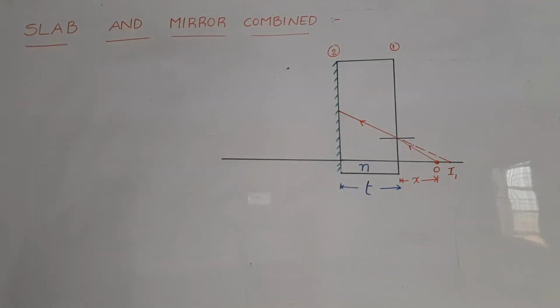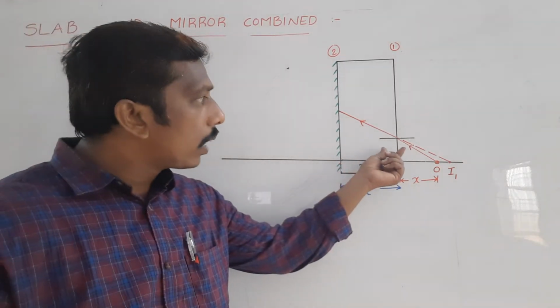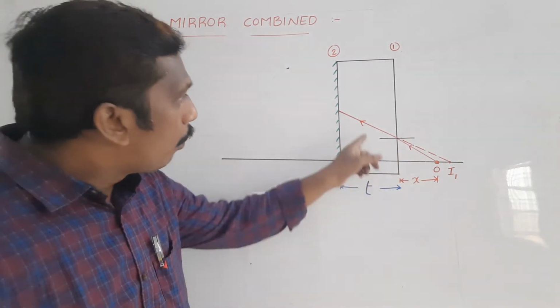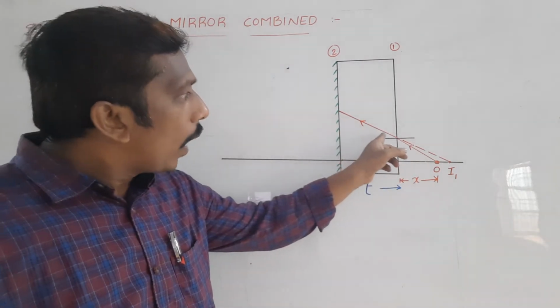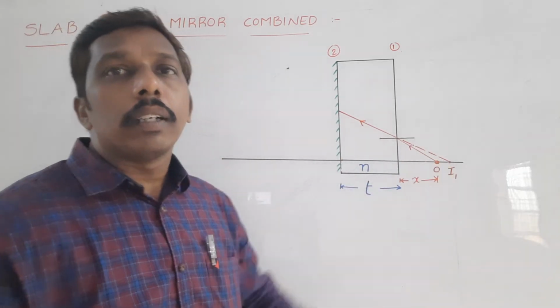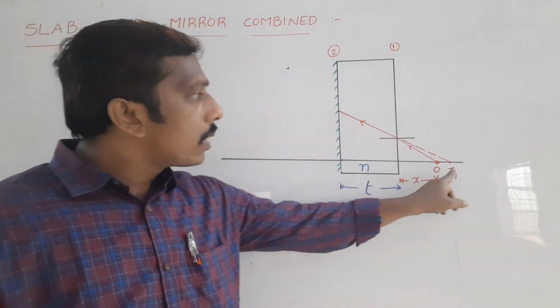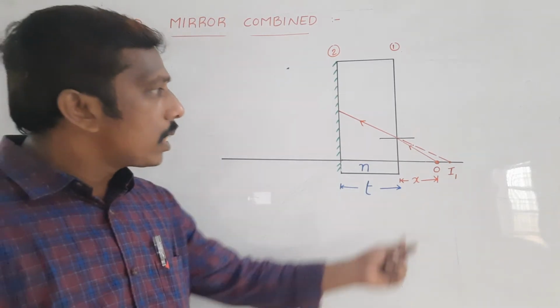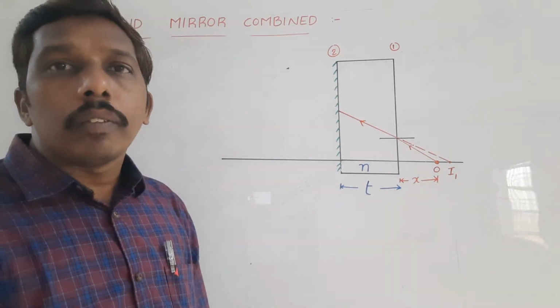So here the first image is formed due to this refraction. The light ray travels from rarer medium to denser medium and bends toward the normal. If we extend it back this way, it cuts the principal axis at one point. At that point it forms a virtual image, which is taken as I1.